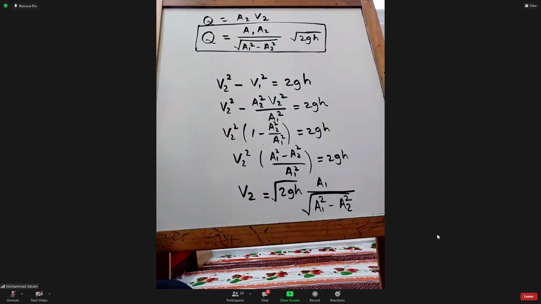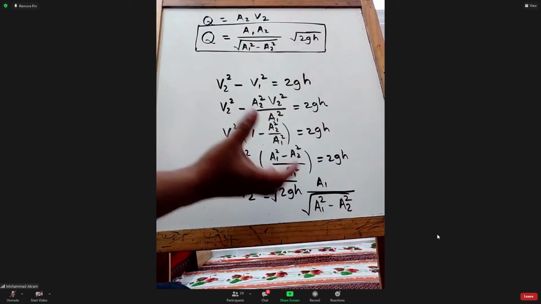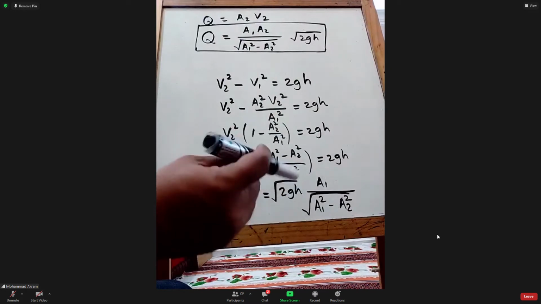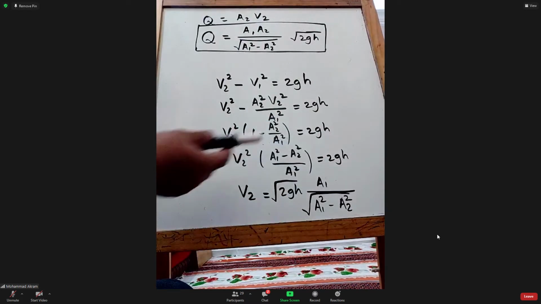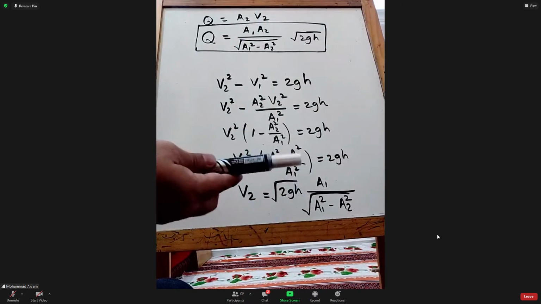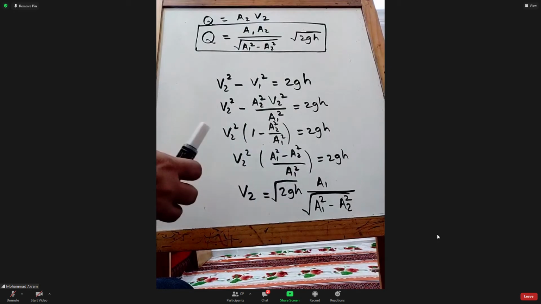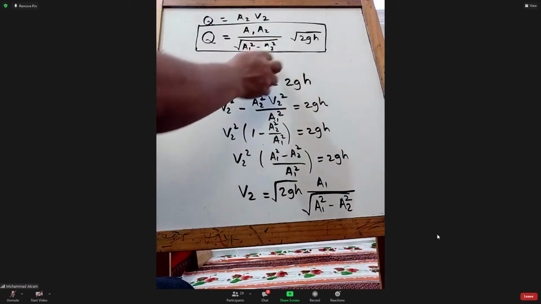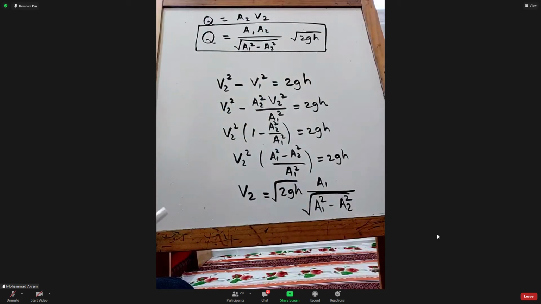Am I right? If yes, A1, yes, and A2 for the instrument is known. For example, if you see this pen, if you go to any shop, almost the same size of the pen will be the same, right? So if you know your instrument, you know the size. So A1 and A2 will be known things, okay?